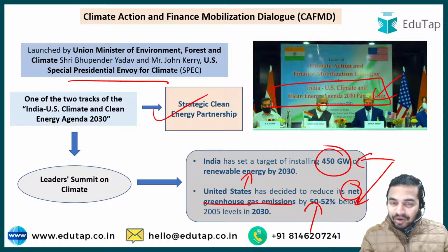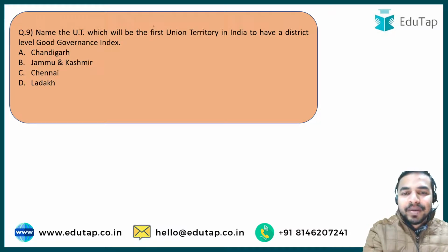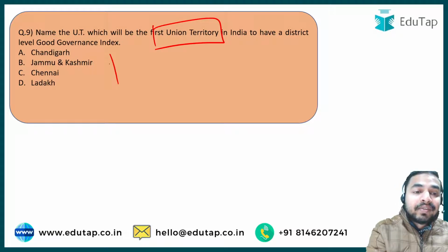So I hope that all of this part is very much clear to all of you. And now let's move on to the next question. The next question is, name the union territory which will be the first union territory in India to have a district level good governance index.